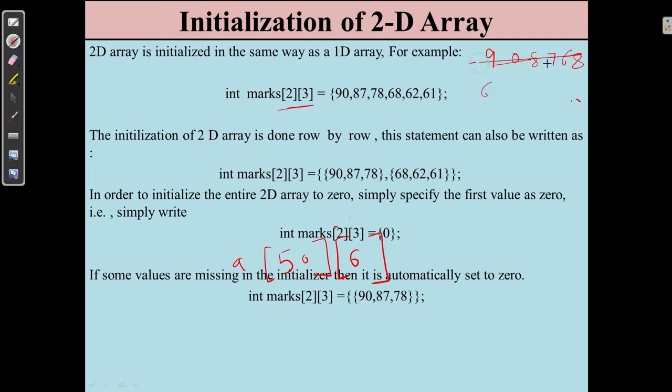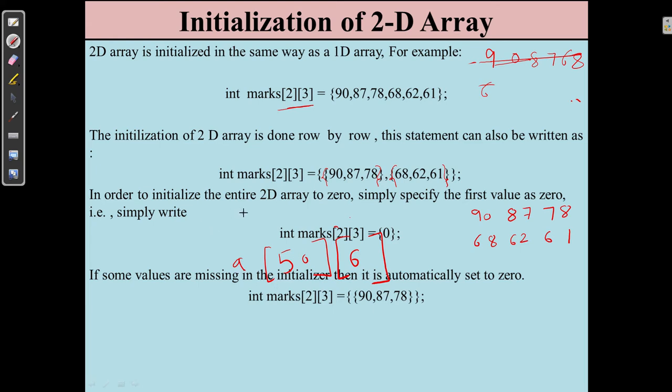So your array will look like this: 90 87 78 68 62 and 61. Either you can write it likewise, or you can separate them with curly brackets. For every row, not for every column, you can separate it with curly brackets.